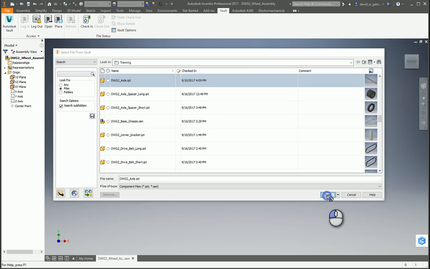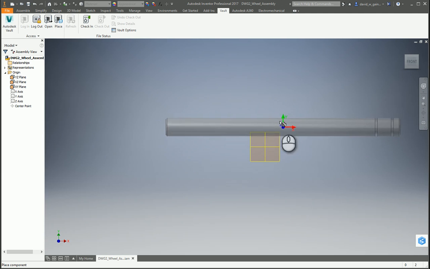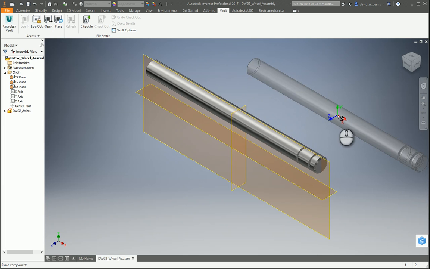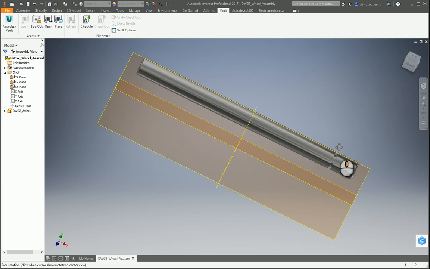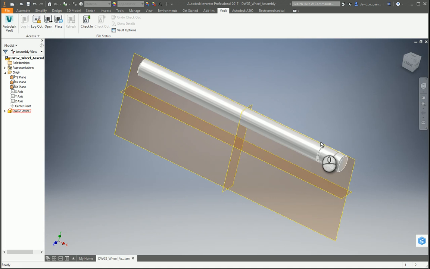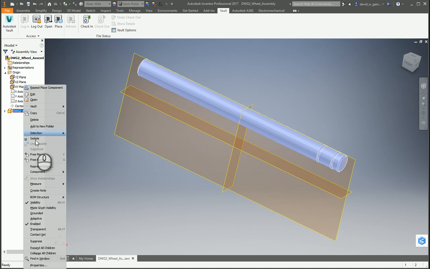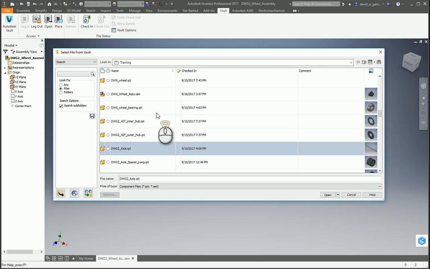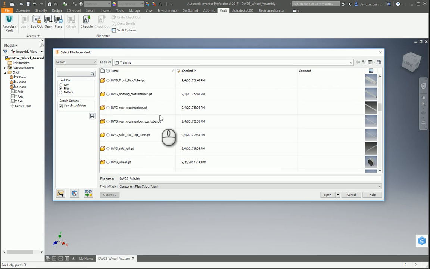So place, DWG axle, open. I'm going to come in here and click axle. Hit escape. That axle does not look right. I'm going to go back to the other axle, and go back to the original DWG axle.